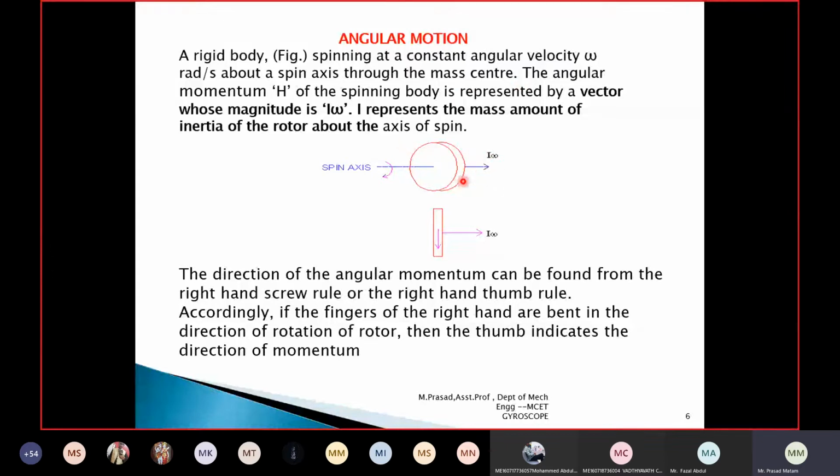Here you have a disc which is rotating about the spin axis in clockwise direction. Under this condition, the disc tries to move in the forward direction. Whenever it is trying to move forward, it has angular momentum, which is denoted with the letter h. H is now equal to I omega. This shows the front view of the disc. This shows the top view of the disc.